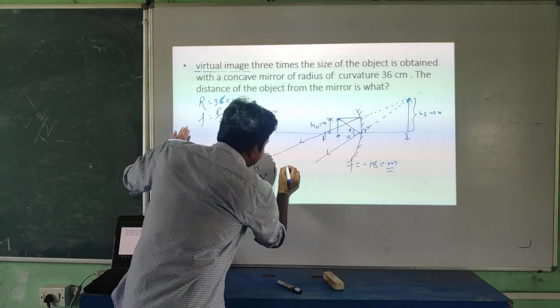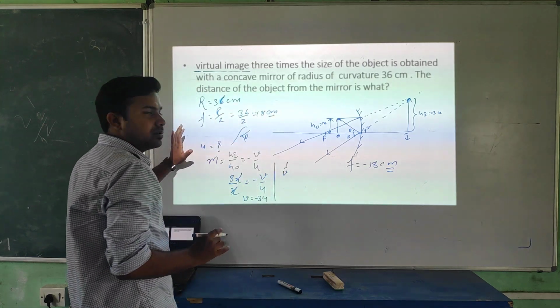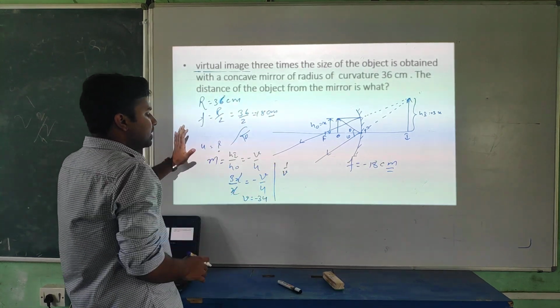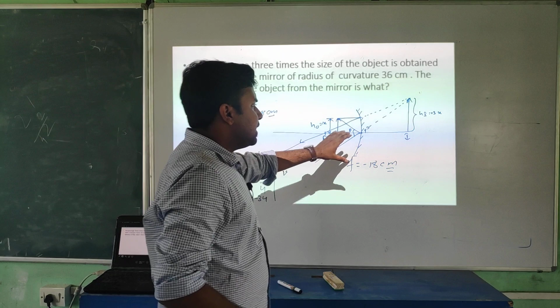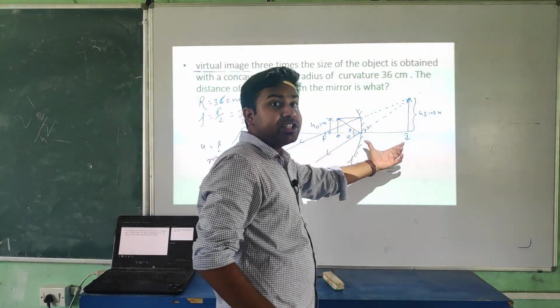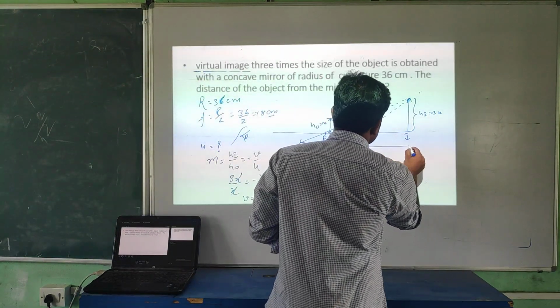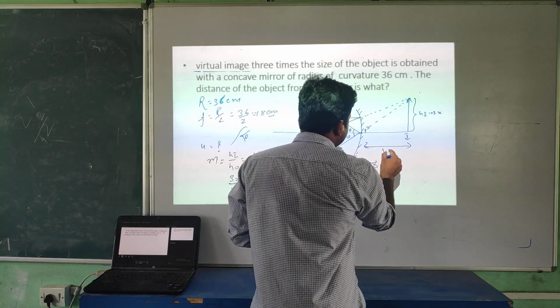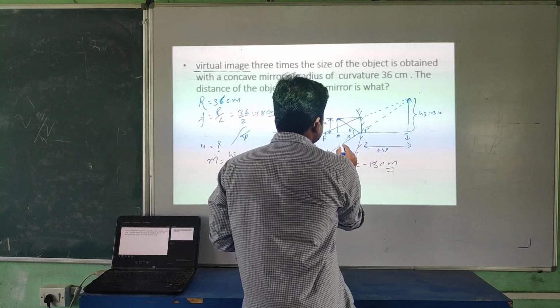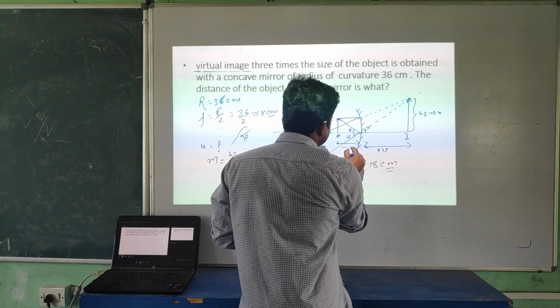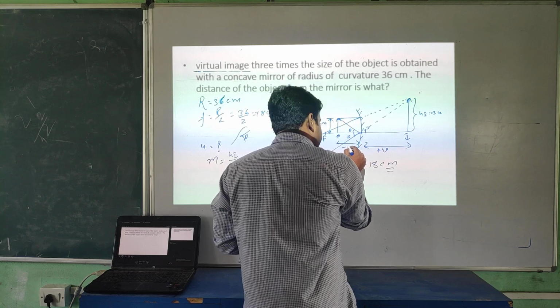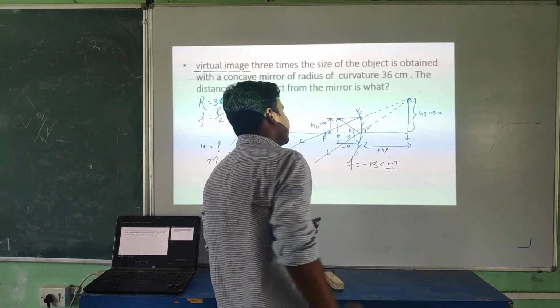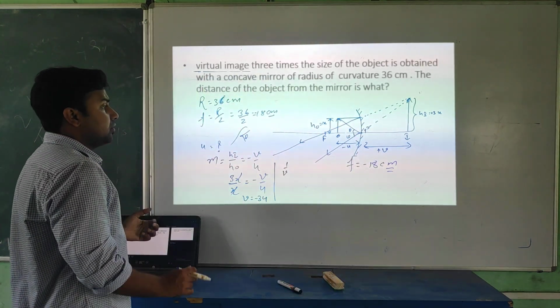Okay student. Now we have a formula, 1 by v. Try to understand. One more thing, student: here v is positive if you just want to calculate the value of v, and u is negative.